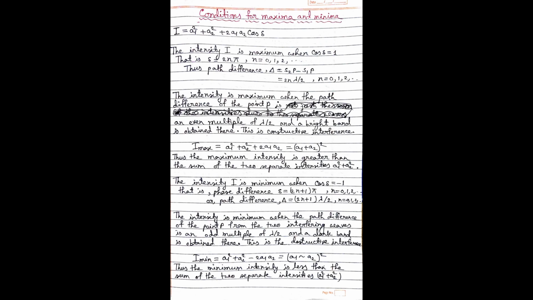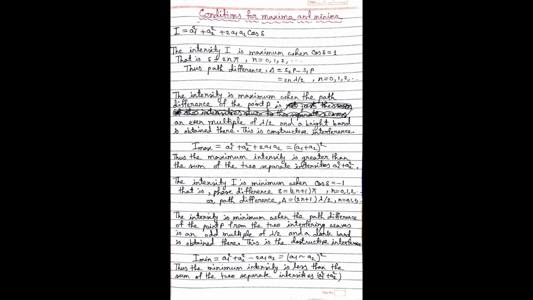Therefore the intensity will be maximum when the path difference at the point is an even multiple of lambda by 2. The maximum means the bright fringe. The maximum intensity is greater than the sum of the intensities of the separate waves.